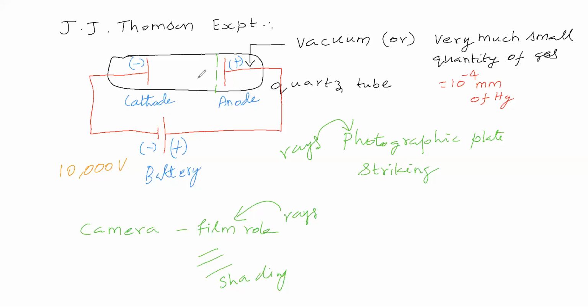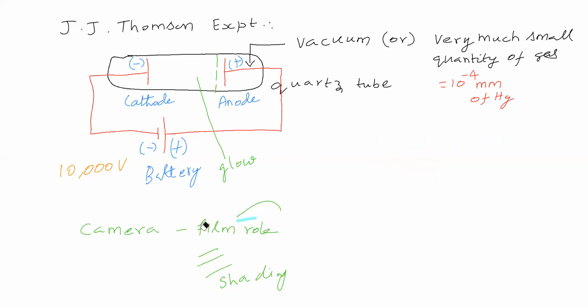So now you say, why is this place glowing? What is your answer regarding this? Why is that place glowing? Due to radiation? Due to rays? That place is glowing in the sense, do you say due to rays? What is your idea regarding that? Due to some rays only it is glowing? Yes or no?